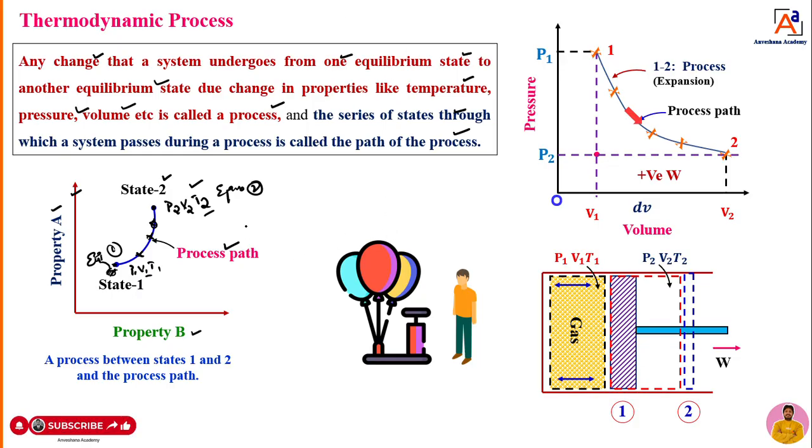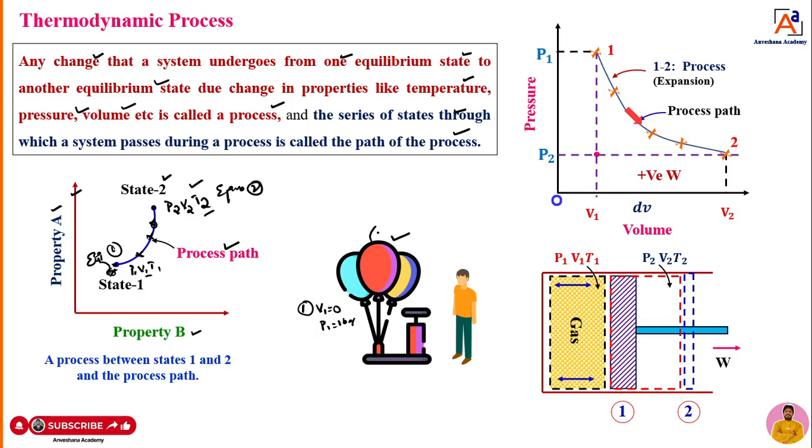Now, to understand that, we can take one more live example: a balloon. Whenever we fill gas into the balloon, what will happen? It is going to expand. At the initial condition, which I will mark as 1, the volume of the gas balloon is V1, which I will assume to be 0, no volume at all. Pressure I will take as 1 bar. When we fill the gas into the balloon, the balloon is going to expand.